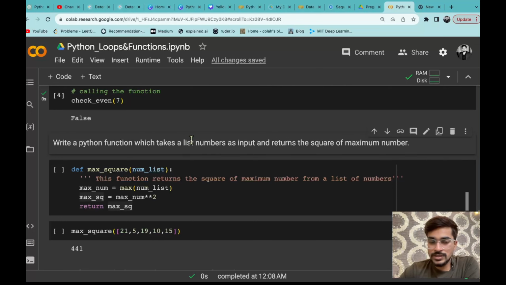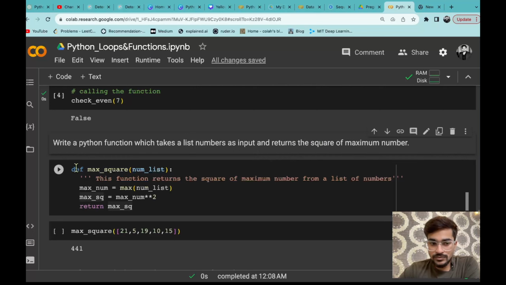So that means instead of passing an input as a number, we are passing a list of numbers. That means many numbers we are passing in a list, और उसमें हम क्या करेंगे, we are going to find out the square of the maximum number. So first of all we will find the maximum number and then जो भी maximum number होगा उसका हम square कर देंगे and then whatever the result we are having उसको हम return कर देंगे.